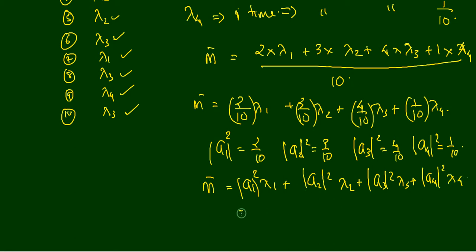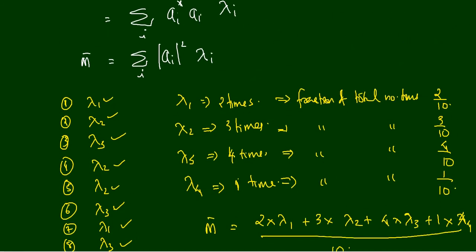So in other words you can write sigma i is equal to 1 to 4 ai square lambda i. So you have a similar equation. M bar is equal to sigma ai square lambda i. That is the equation what we have here.